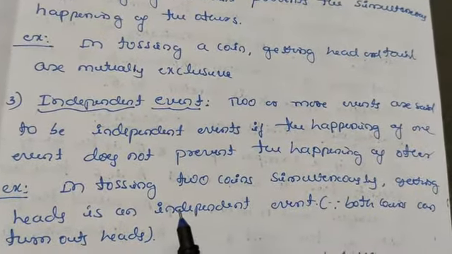Let us take sample space. A set consisting of all possible outcomes of a random experiment is called a sample space and is denoted by the letter S. Let us take an example of tossing two coins.